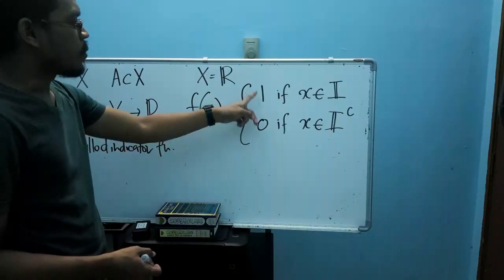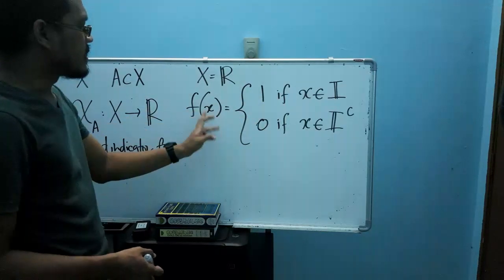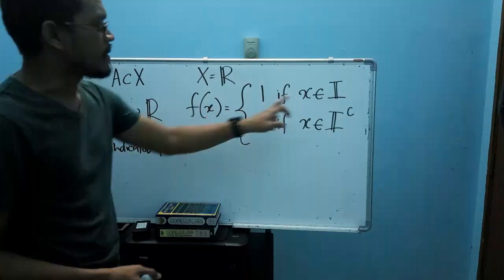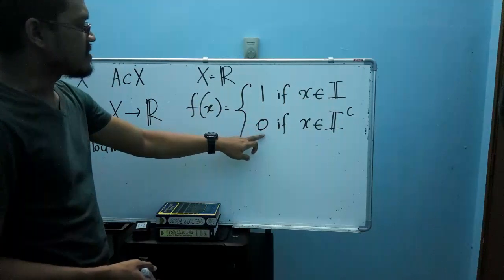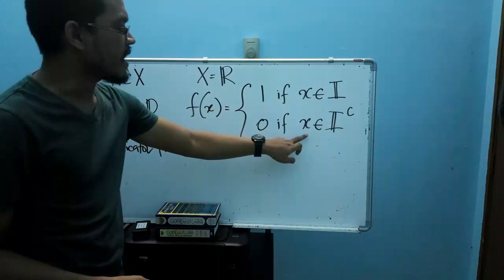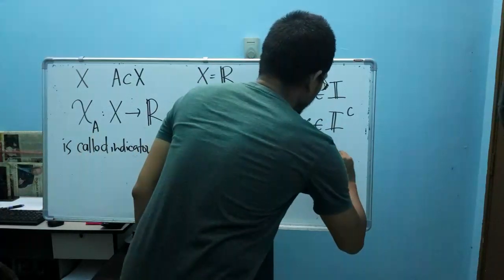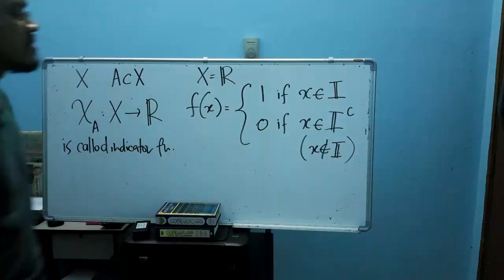The condition says the function equals 1 if x is an element of I, and the second equals 0 if x is an element of I complement. What is the meaning of x being an element of I complement? It means that x doesn't belong to I, doesn't belong to this set.